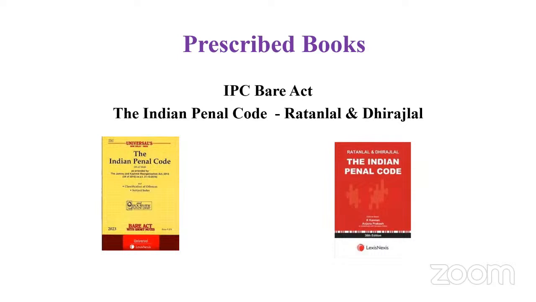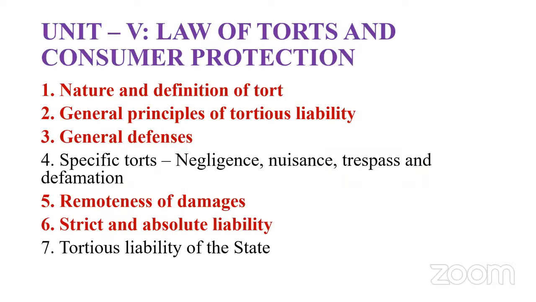Let's move on to the next unit, Unit 5, law of torts and consumer protection. It constitutes the nature and definition of torts, general principles of tortious liability, general defenses, specific torts like negligence, nuisance, trespass, and defamation, remoteness of damage, strict and absolute liability, and tortious liability of the state. These are very important for the law of torts. As you all know, the definitions given by Winfield, Salmond, and Fraser are repeatedly asked in examinations, which you can't skip.